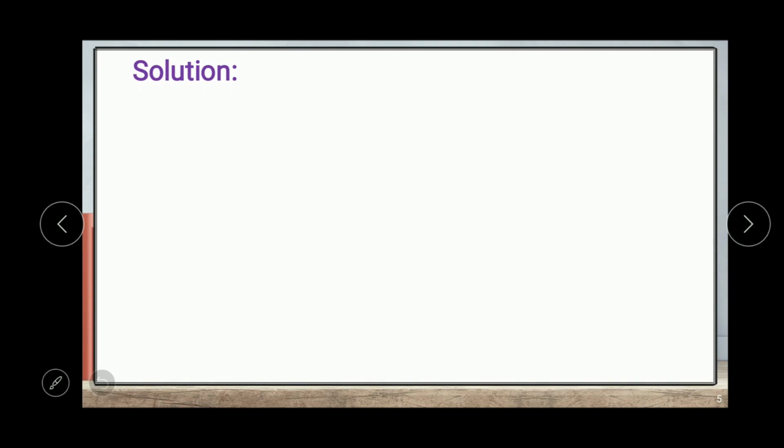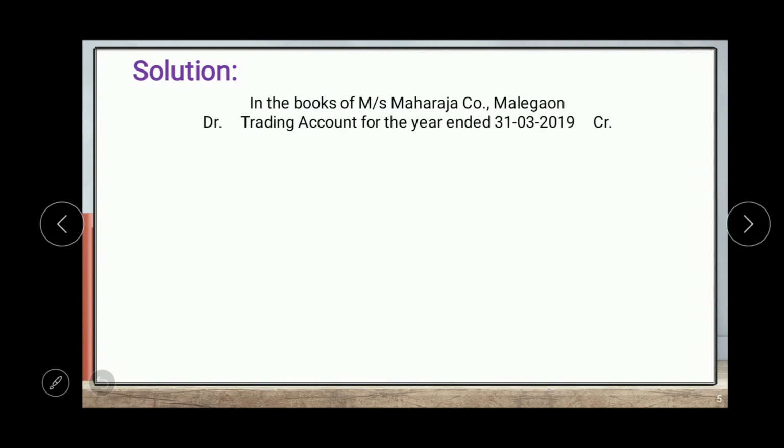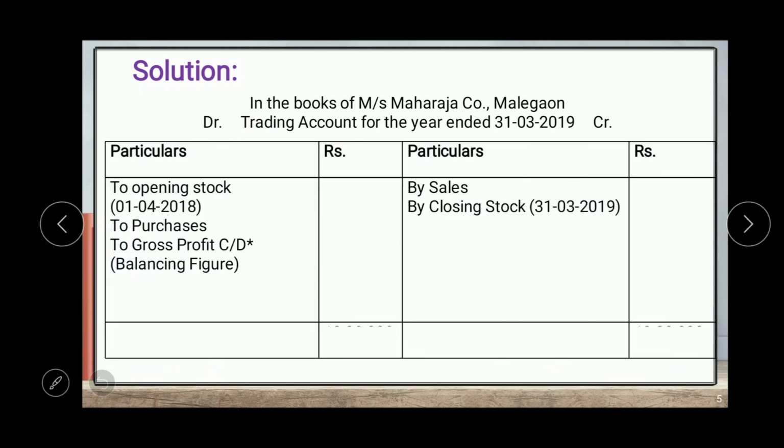So first step is, when proper records are not available, we have to prepare the trading account for the previous year. So the format of trading account: in the books of Messrs Maharaja Company, Malegaon, debit side and credit side of the trading account for the year ended 31st March 2019. So these are the basic particulars of the trading account.